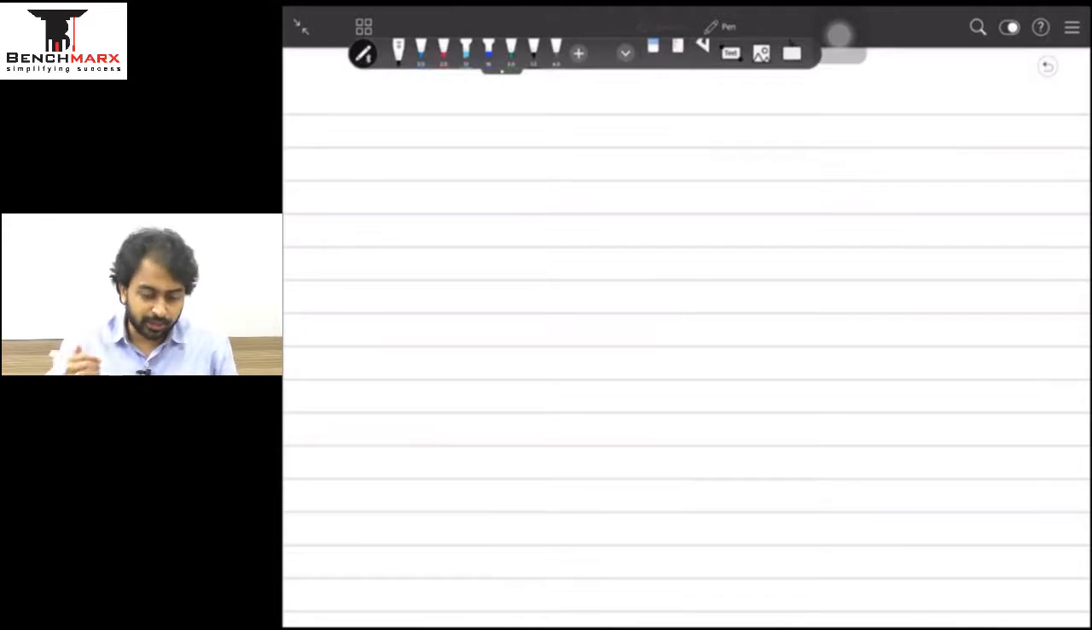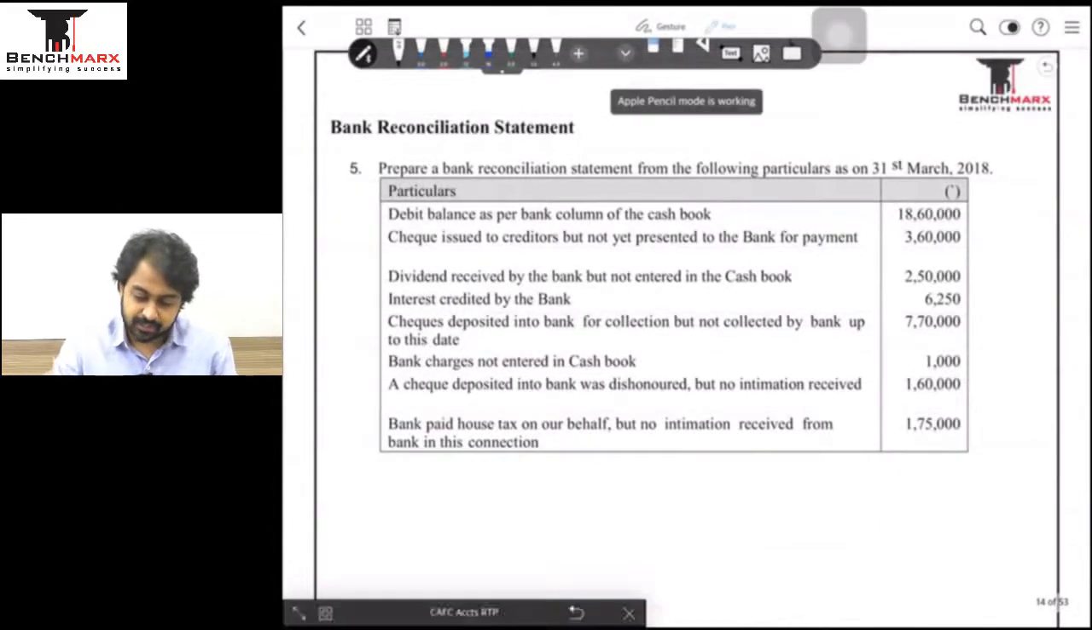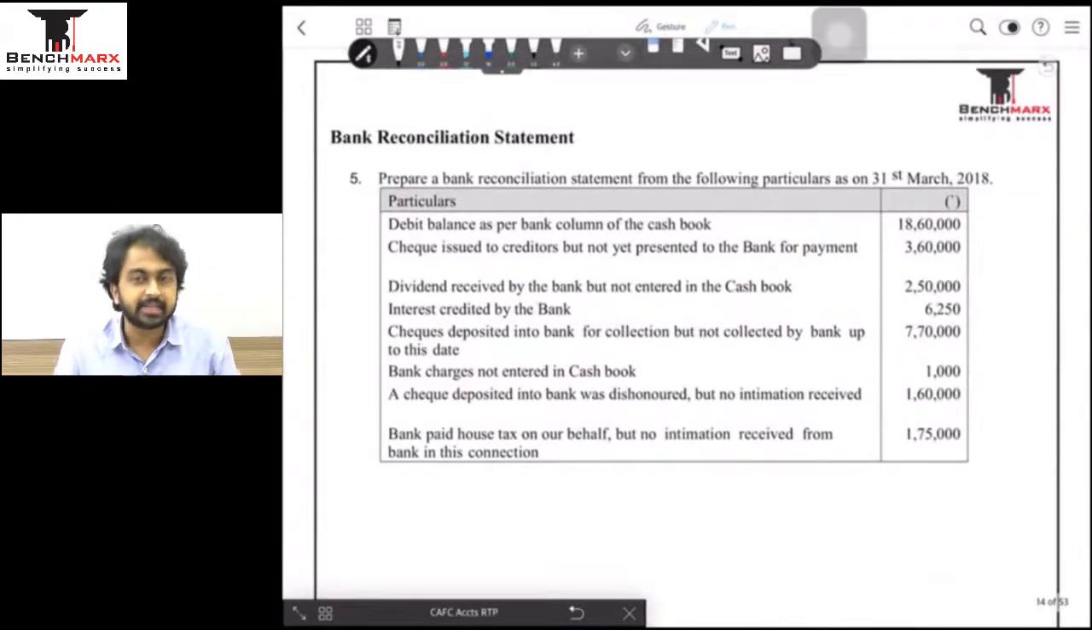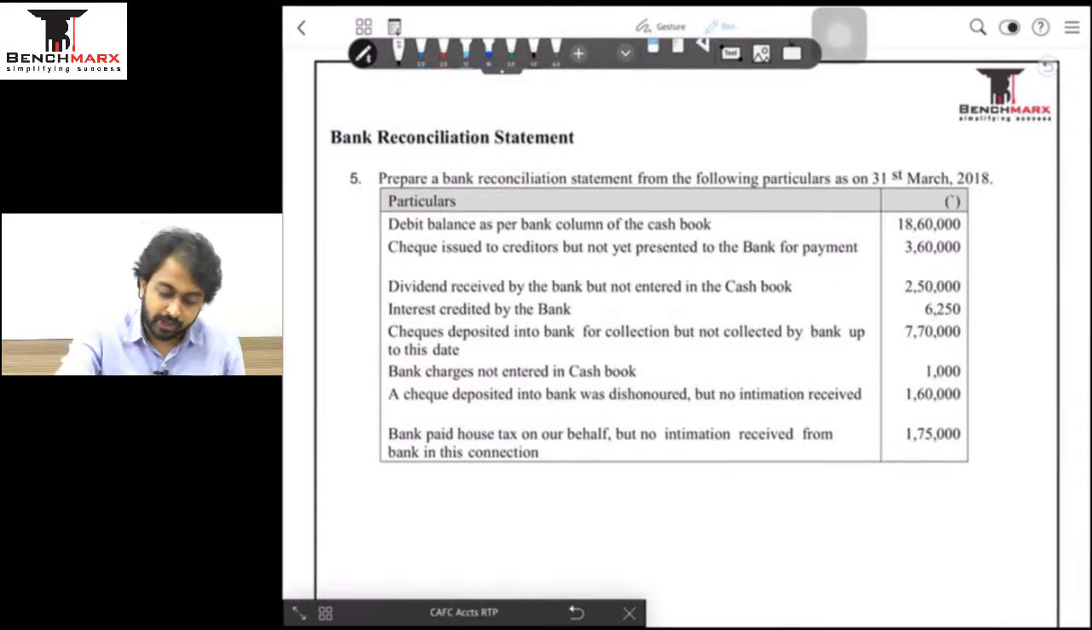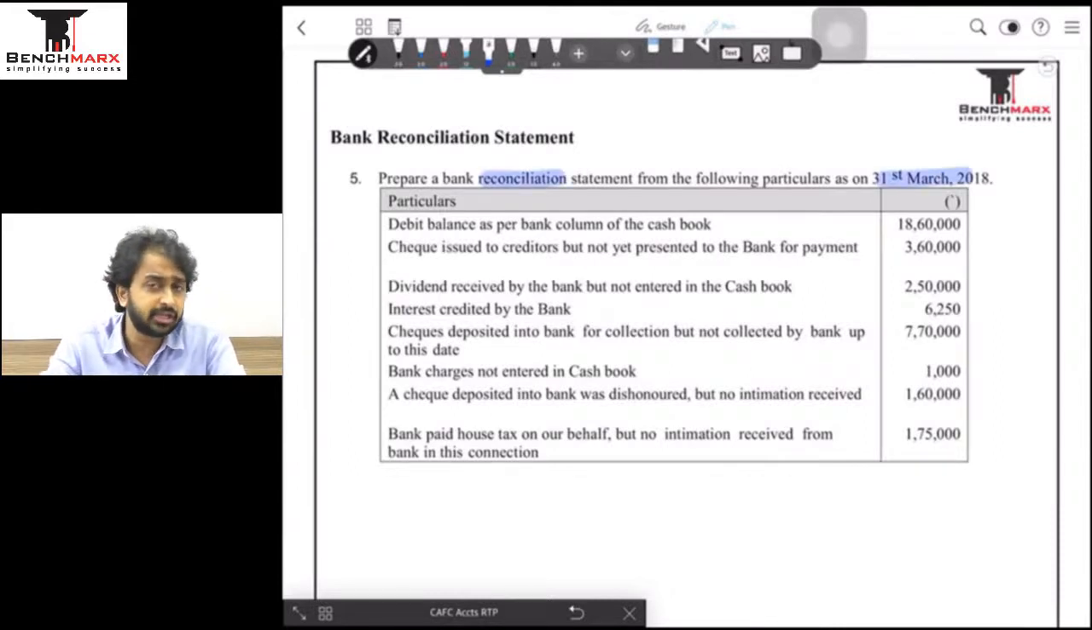So in this question we have a couple of adjustments, and let us see how these adjustments shape up. Shall we start? Hopefully yes. Bank reconciliation statement, question number 5 is what we are doing from the May 20 RTP for CA Foundation. Let us start reading the question, please. Prepare a reconciliation statement from the following particulars as on 31st of March 18. So we are preparing a reconciliation statement for the 31st March closing balance.